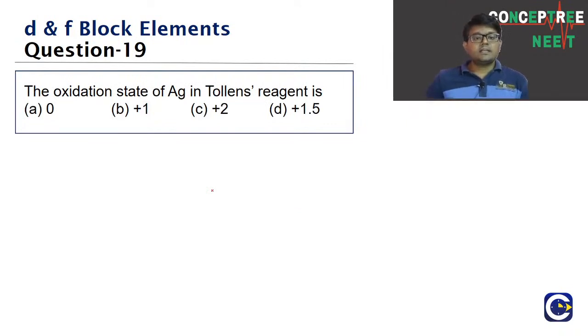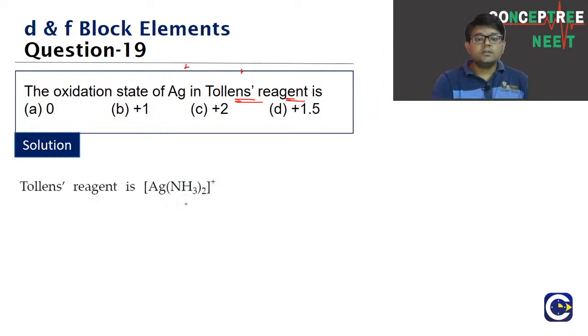It's another straight theoretical question, guys. The oxidation state of silver in Tollens reagent. We have to find the oxidation state of silver in Tollens reagent. Tollens reagent is for the detection of aldehydes.